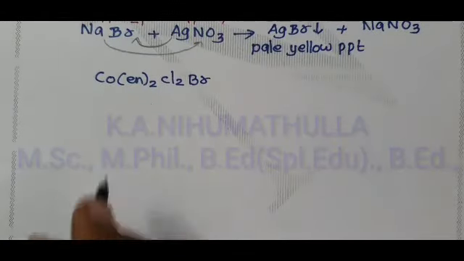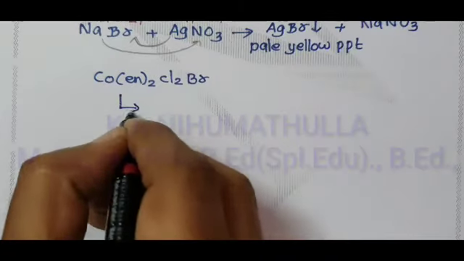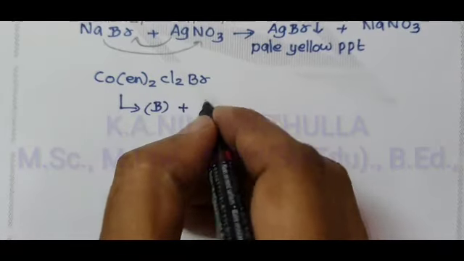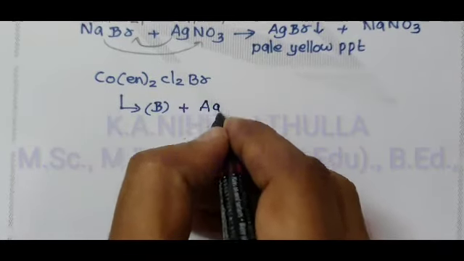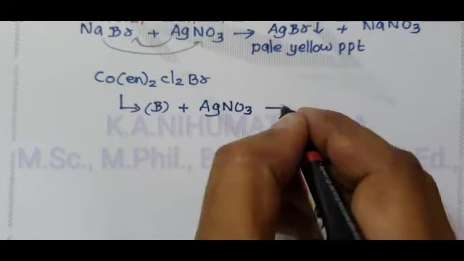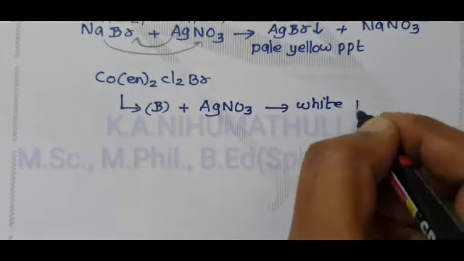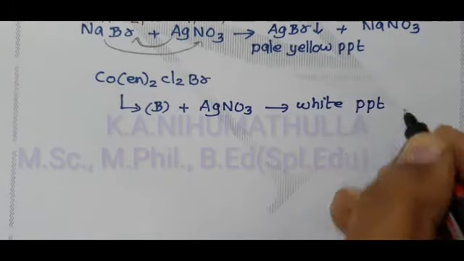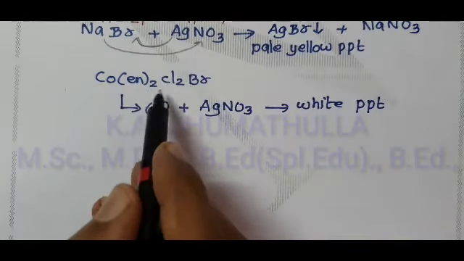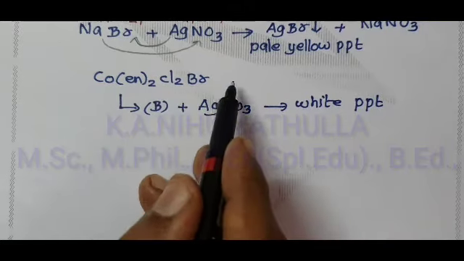With this molecular formula, complex B when treated with silver nitrate AgNO3 solution gives a white precipitate. The formation of white precipitate indicates that in the given complex one chlorine is present outside of the complex as a counter ion,